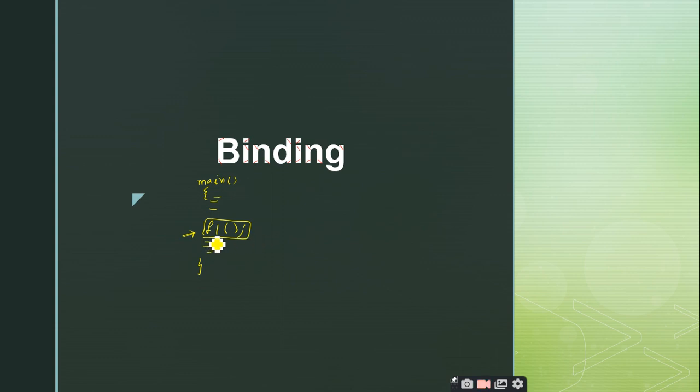Yeah, is it a function call or function declaration or function definition? Please respond. Function Definition, sir. This is not function definition. Somebody is saying something. Is it function declaration?